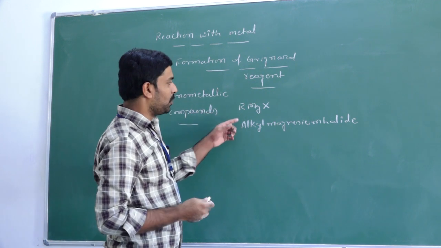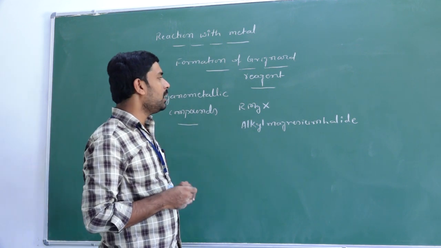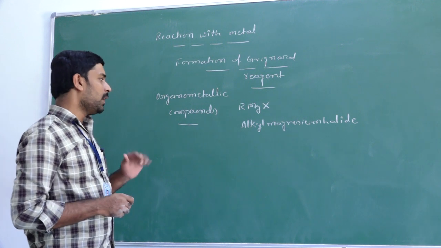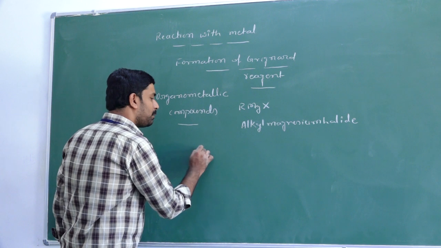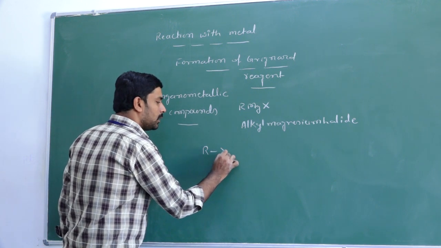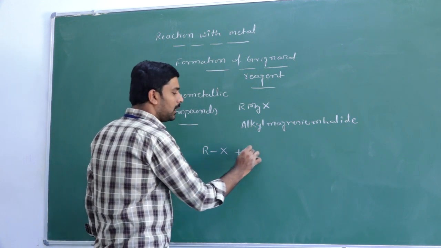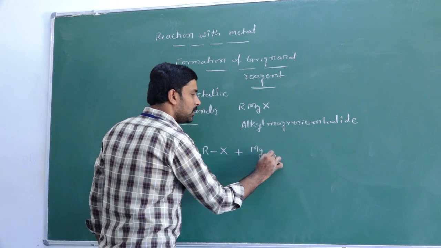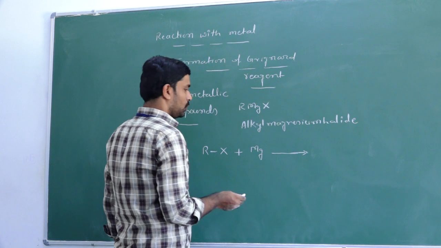If your organic molecule, that is carbon, forms a bond with a metal, they are called organometallic compounds. For example, how to prepare this organometallic compound? That can be explained by taking a very simple example. Here I have taken an alkyl halide. When this alkyl halide reacts with the magnesium metal, we know that magnesium has valency 2.